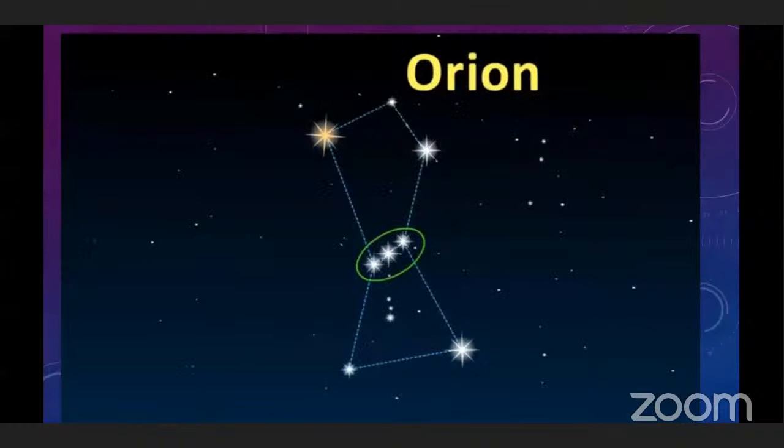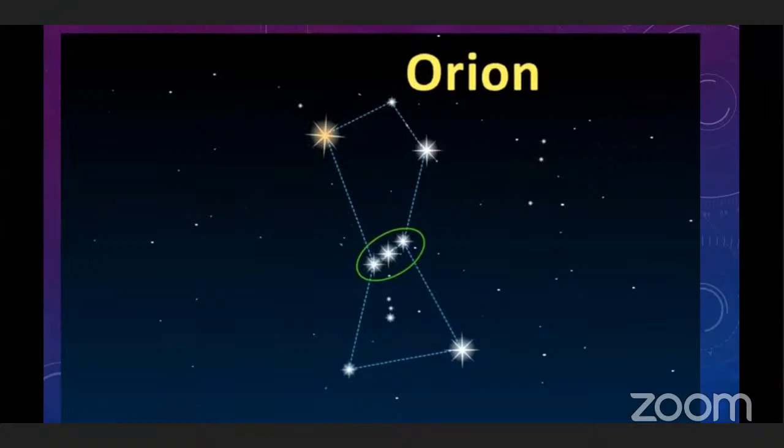The next constellation is Orion. The Indian name of this constellation is Mrug. Mrug Nakshatra or Orion has very bright stars. These you can see here. These stars are very bright, and on winter nights they can be easily identified. This constellation has 7 or 8 stars. You can count here, 7 or 8 stars this constellation has.